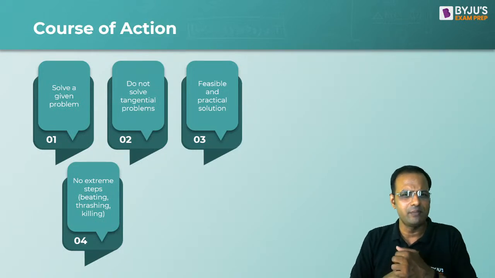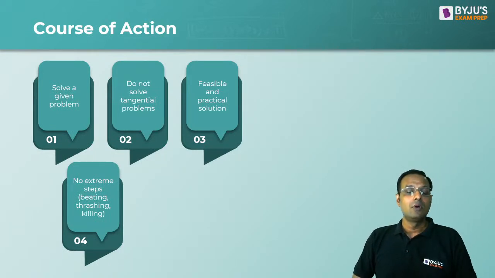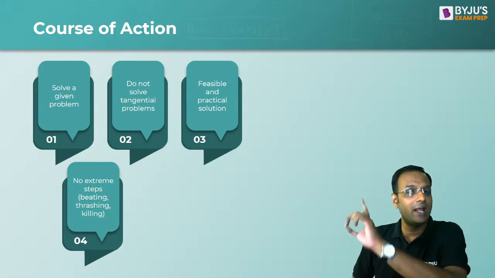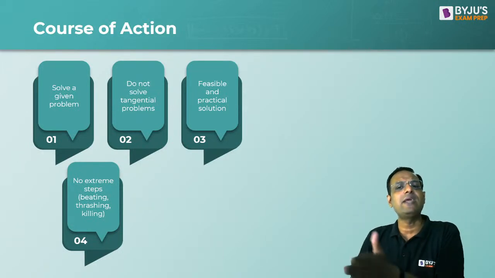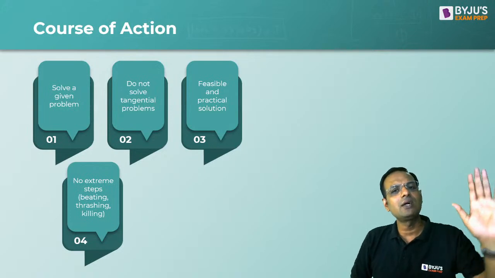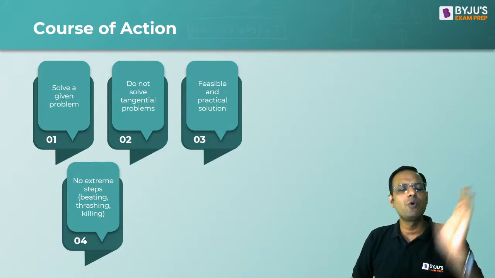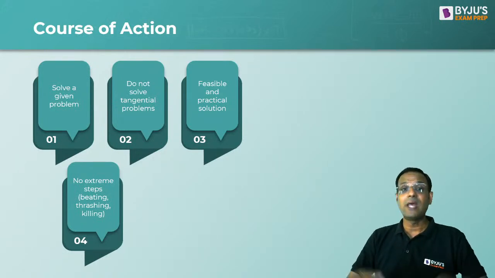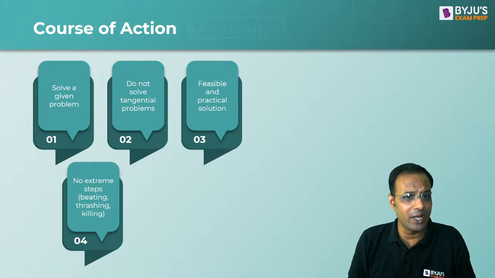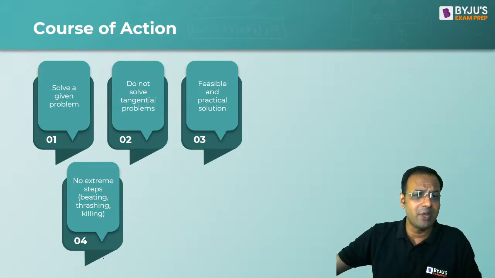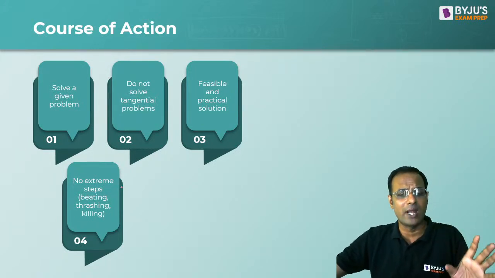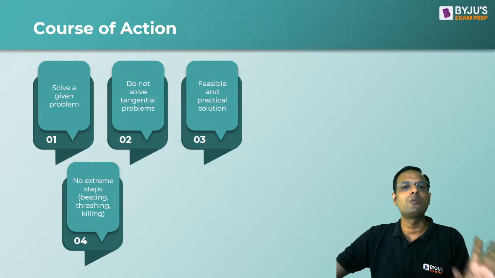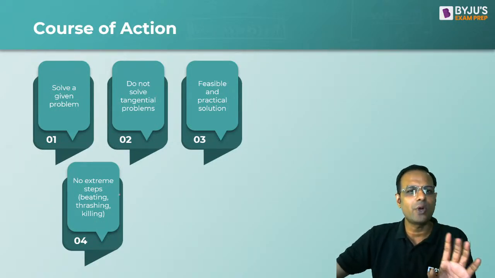Also, don't take extreme steps. Mohit fails in the examination. The father comes and slaps Mohit left and right. Mohit gets beaten up by his father. Well, that does not make Mohit pass the examination. So no extreme step means no beating, no thrashing, no killing. These are not common sense course of action. All right, will you keep these points in mind?